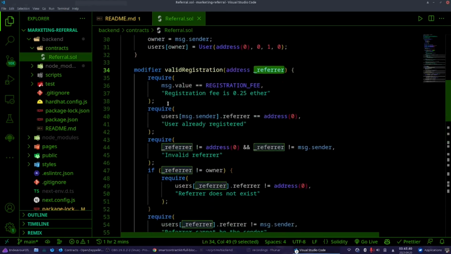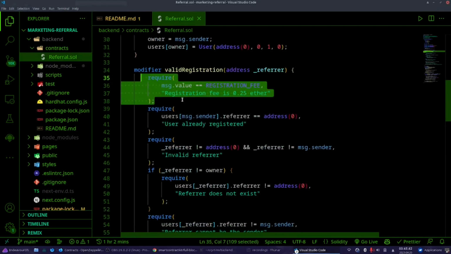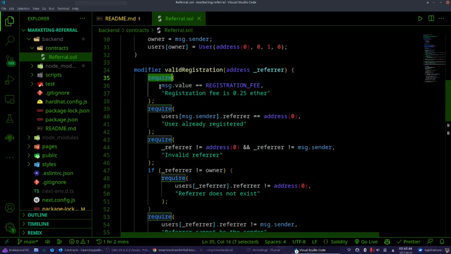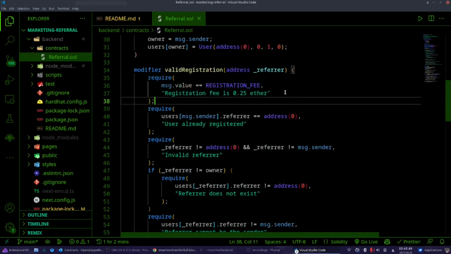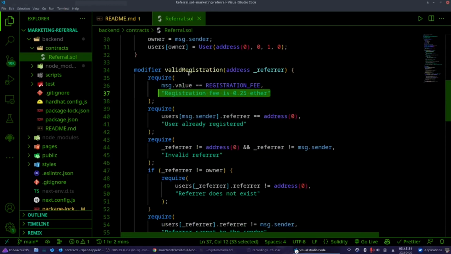First, what do we check? This is the require statement. It's like an if-else statement in Solidity. It requires that this be true. If this is not true, you get this error. This is what require is.